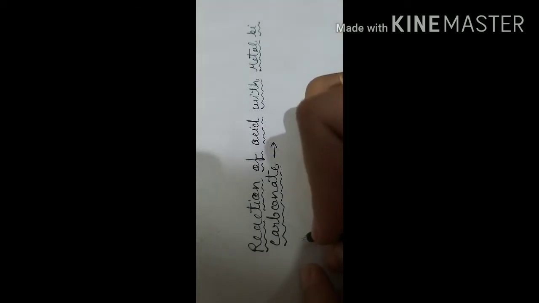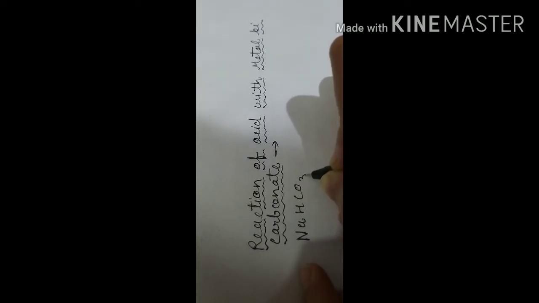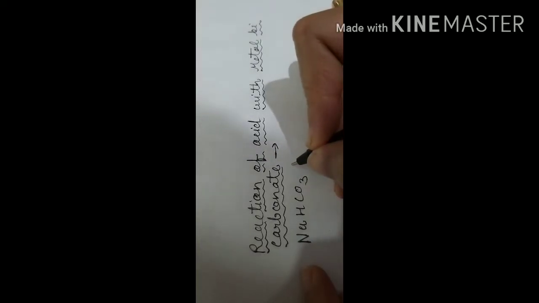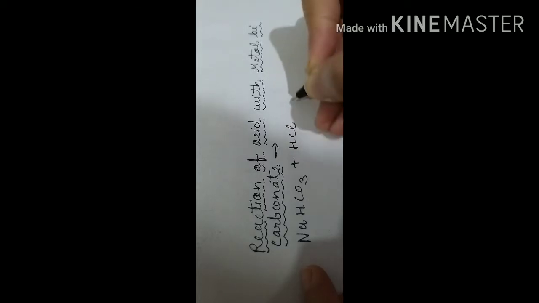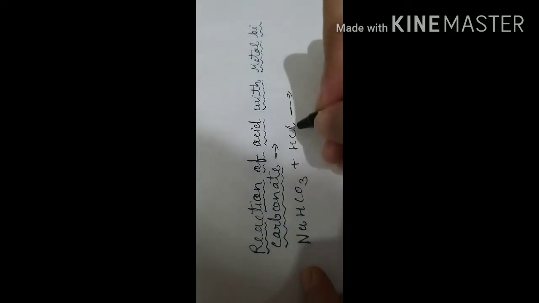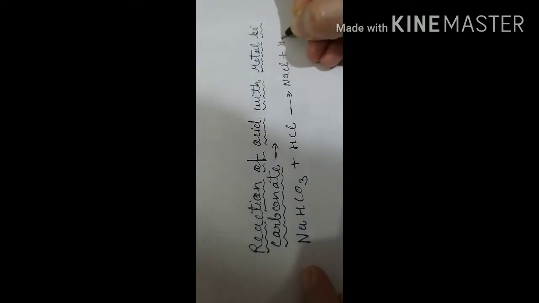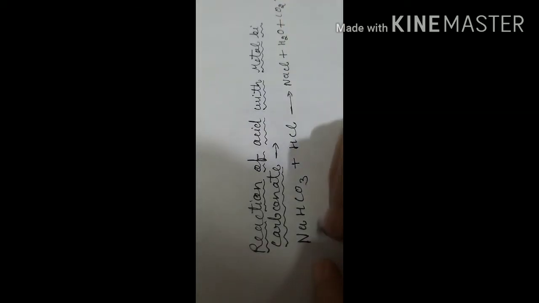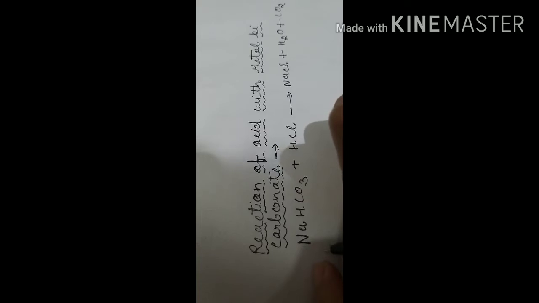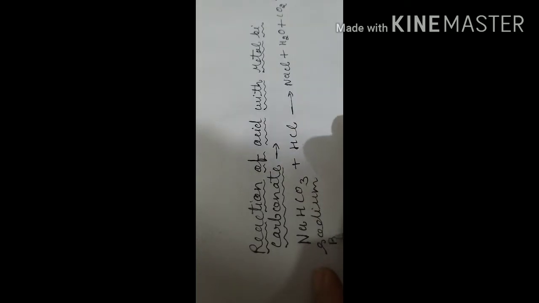What are metal bicarbonates? Let us take one example, NaHCO3, sodium bicarbonate. Suppose we are showing the reaction with hydrochloric acid. What will happen? NaCl comes out in the form of metal salt, plus water, and CO2 gas will evolve. So this equation is completely balanced. Again, this is sodium bicarbonate, or you can call it hydrogen carbonate also.